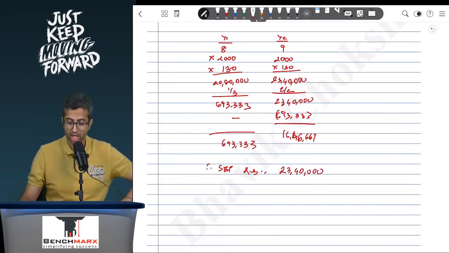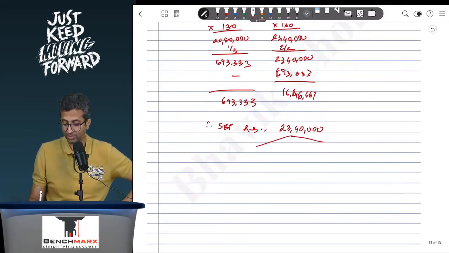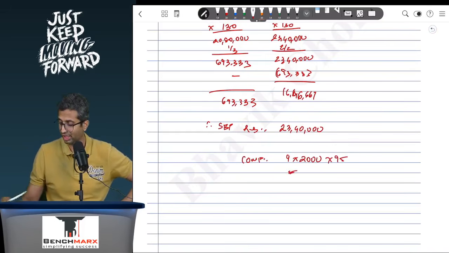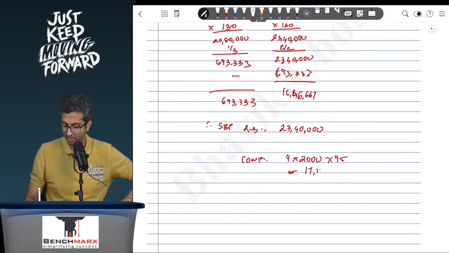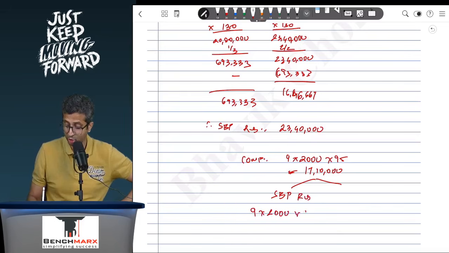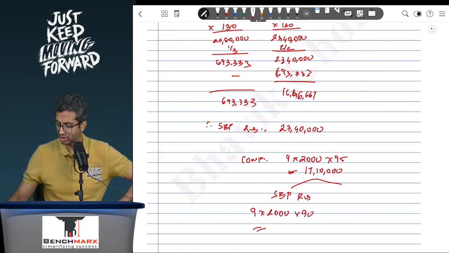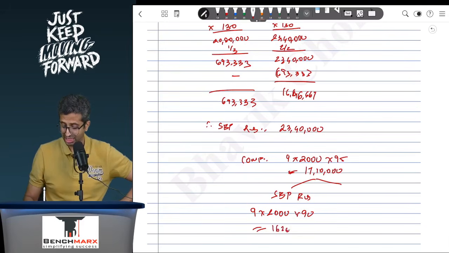But how much are you actually paying? You are actually paying a cash compensation of 95, so 9 employees into 2000 into 95. Your total cash compensation is 18,000 into 95, which comes to 17 lakh 10. But that is a payment. Out of that, how much will be adjusted against the SBP reserve? Against the SBP reserve, to the extent of the fair value, that is 9 into 2000 into 90, which is 18,000 into 90, or 16 lakh 20. Hence the additional amount, if any, will be shown as a loss, which will be taken to the P&L account. This is another 90,000, I believe.